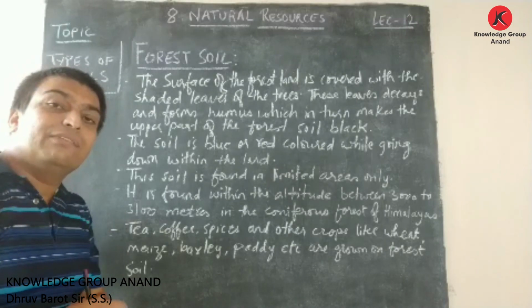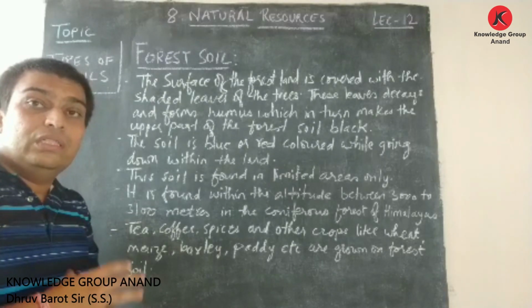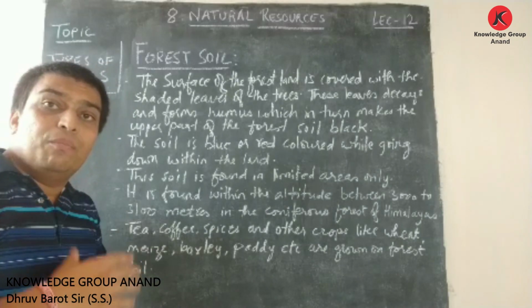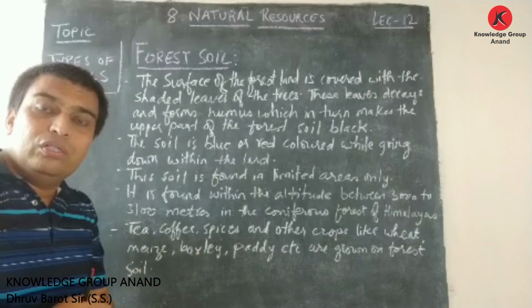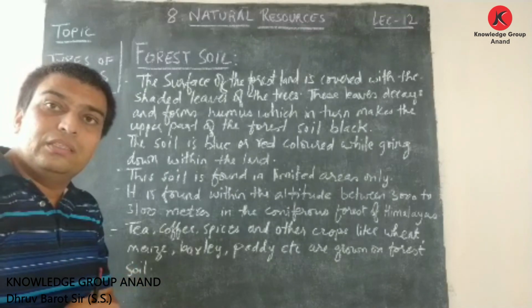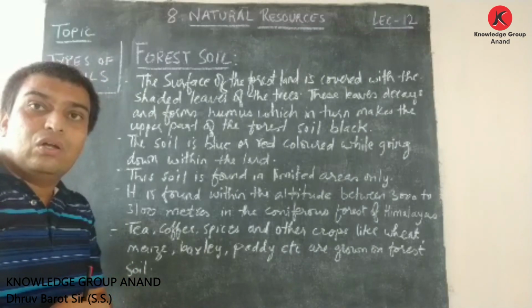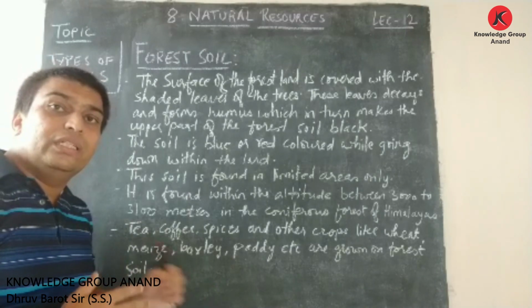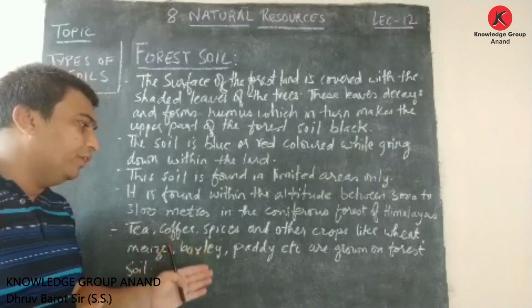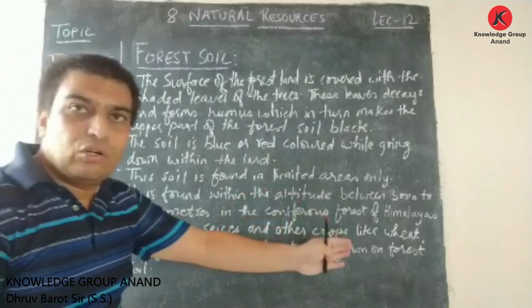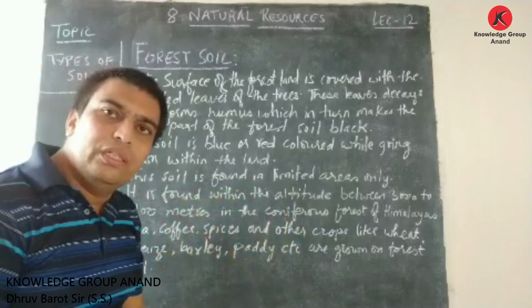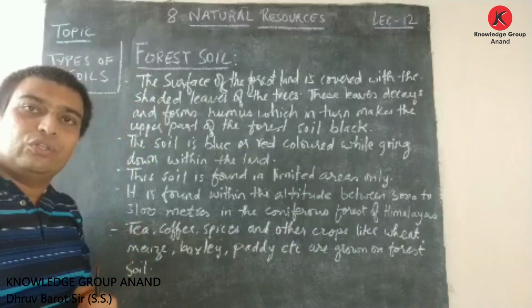Again, friends, it can be asked in your map work about the crops that can be grown on this forest soil. Then you can show these crops: tea, coffee, spices, and the crops like wheat, maize, barley, paddy. These are grown in the areas of forest soil.